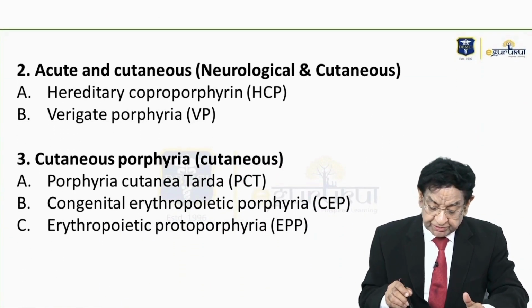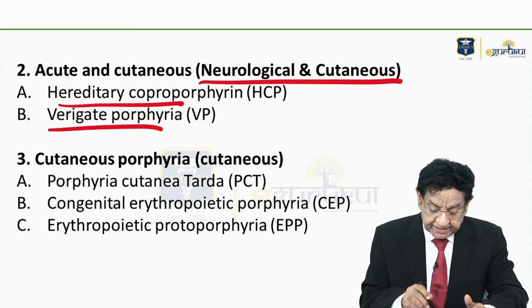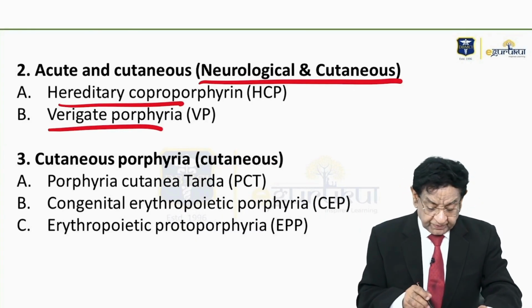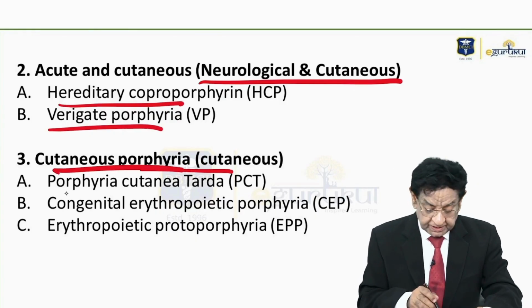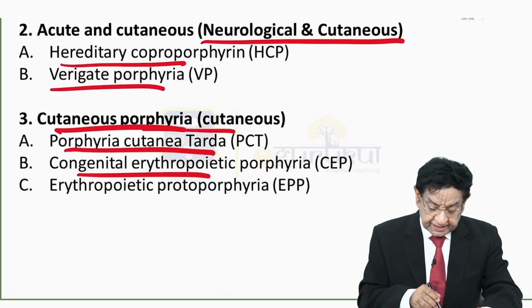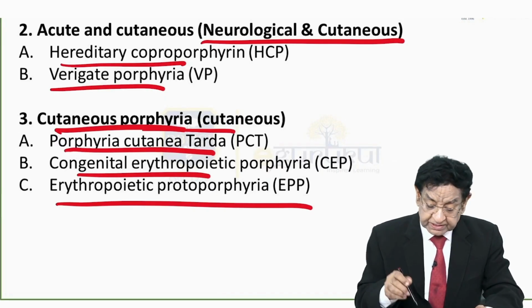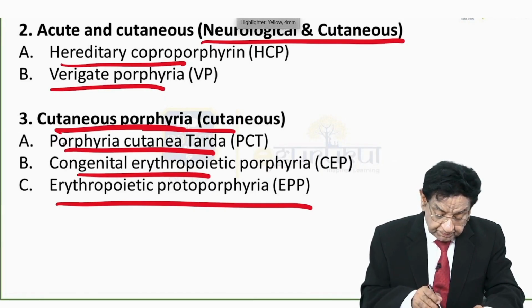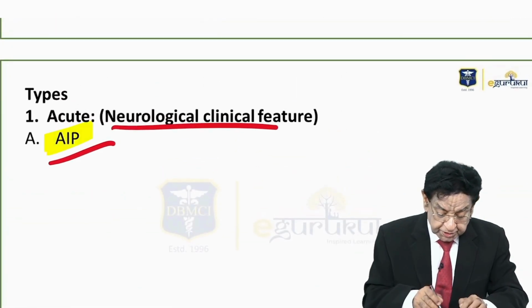Then acute and cutaneous, both neurological and cutaneous: hereditary coproporphyria and variegate porphyria. And finally cutaneous, only skin manifestation: PCT, congenital erythropoietic porphyria and erythropoietic protoporphyria. Out of these 6, these two are the most important.